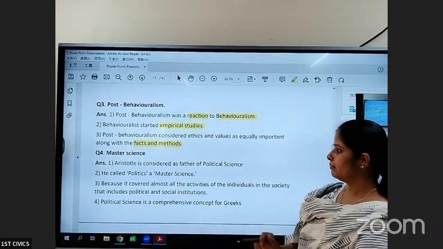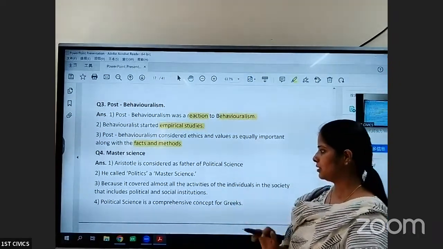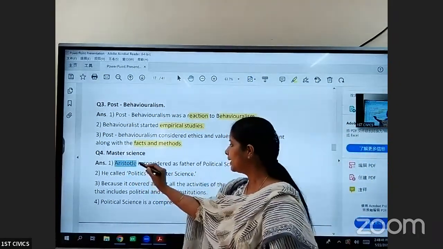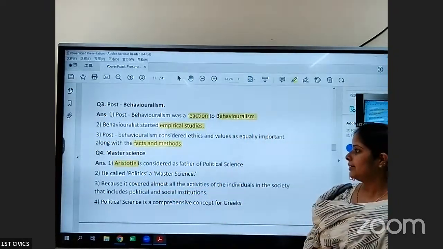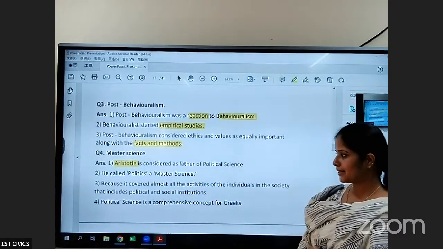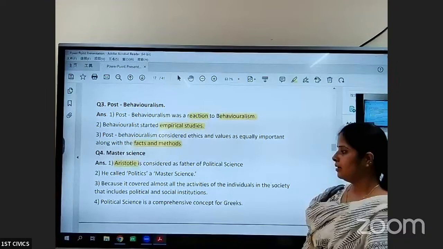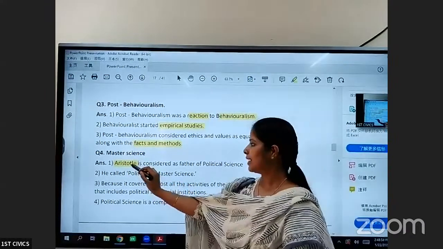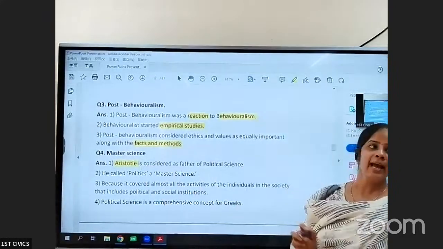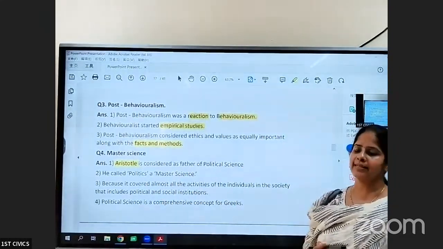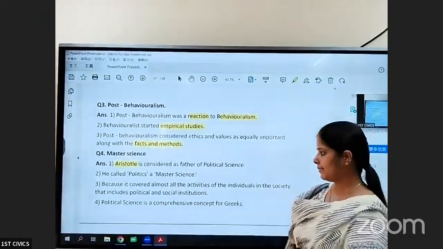Now let us see master science. What is master science? Aristotle considered politics as a master science. He called politics the master science. He is the father of political science, as he did a detailed and systematic study of government and the state.